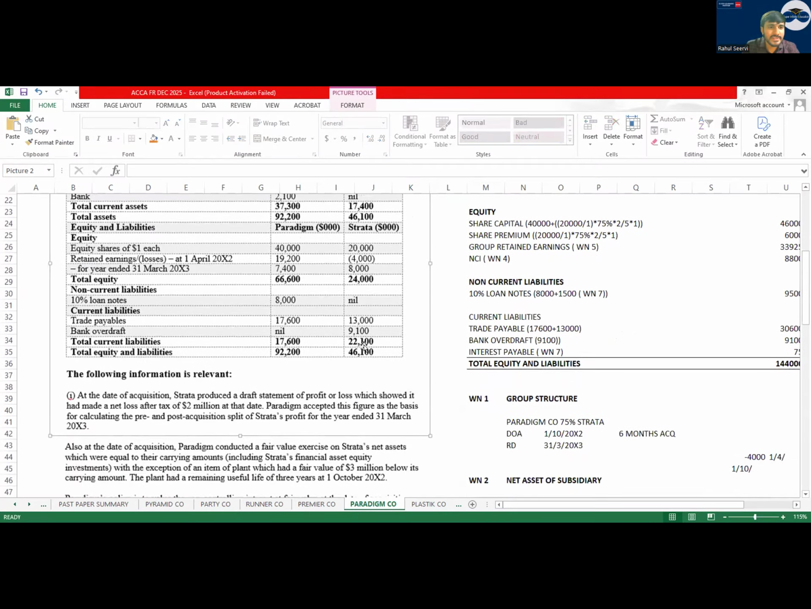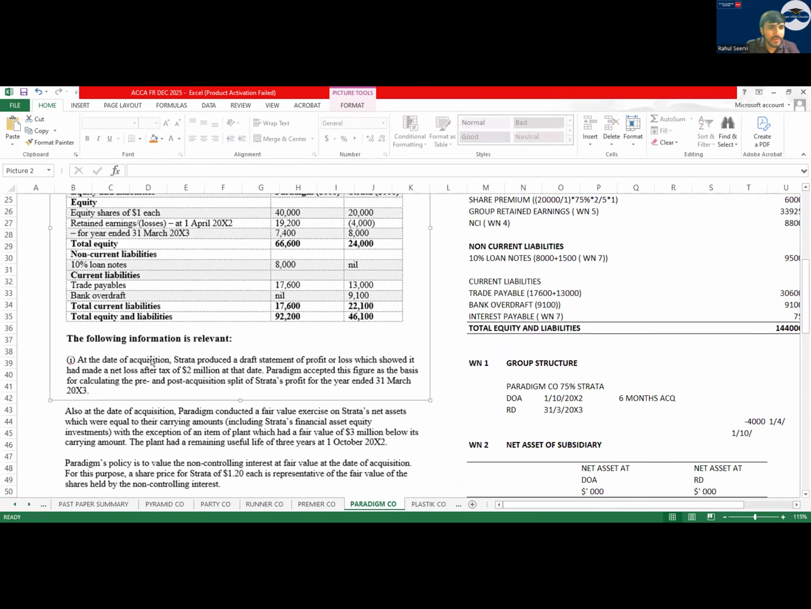But let us read the first adjustment. Look here. At the date of acquisition, S produced a draft statement of profit and loss which showed it had made a net loss after tax of 2 million at the date. Important point. Before the acquisition, we have made 2 million loss. But they are saying for the full year, you made a profit of 8 million. How can this be possible?